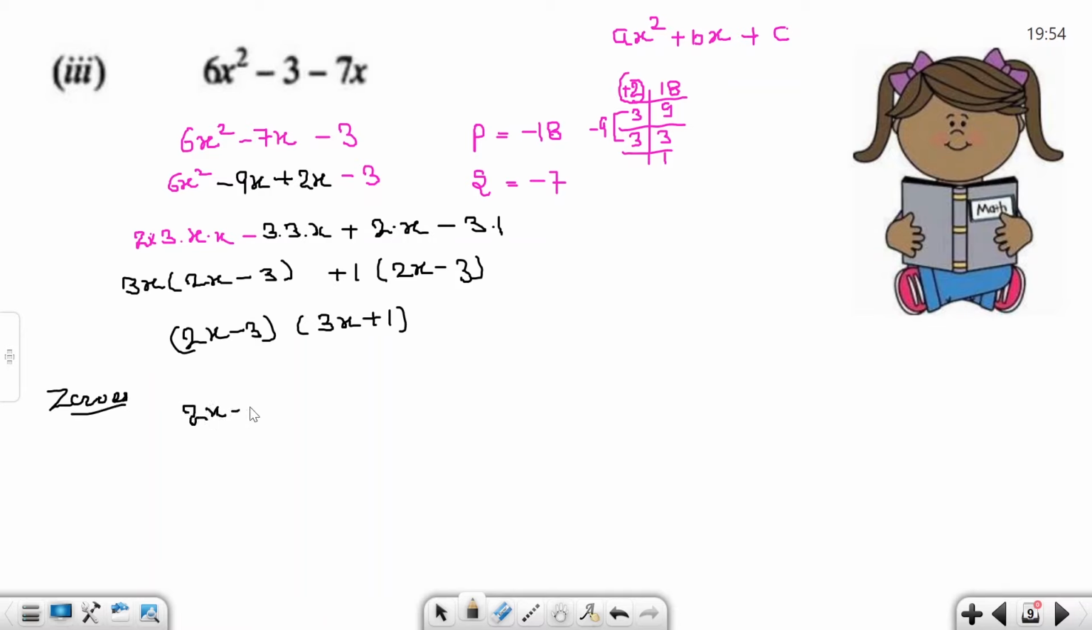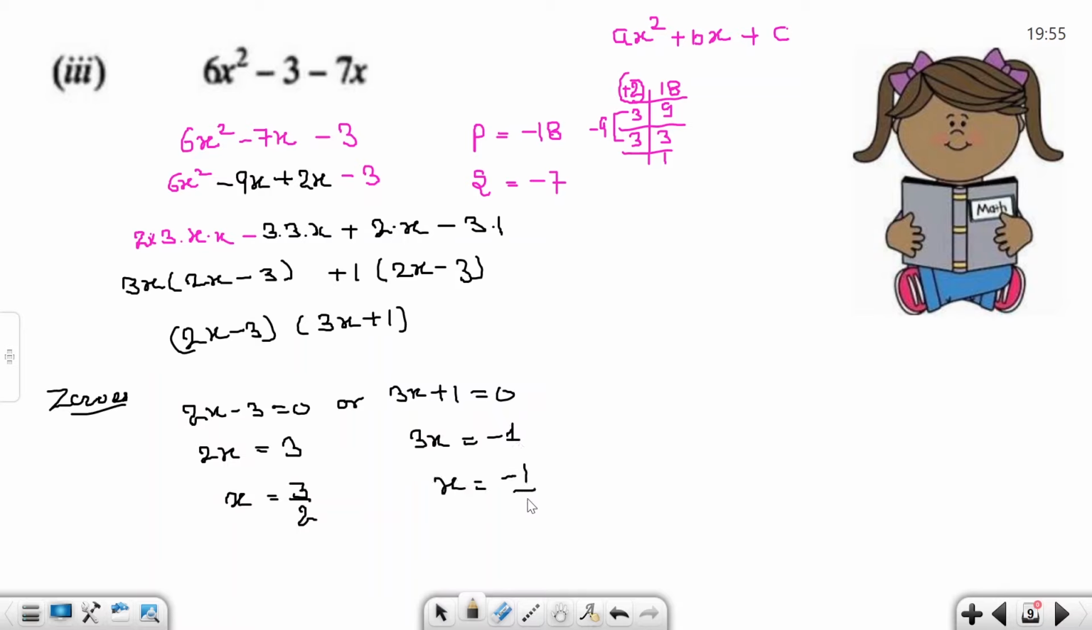Okay, now we find zeros. 2x minus 3 is equal to 0, or 3x plus 1 is equal to 0. 2x, change the 3 to the other side. Now here we change side, left to right. 0 plus 3 means 3. So x is equal to what? 3 divided by 2. Here 3x is equal to 0 minus 1, minus 1. x is equal to what? Minus 1 divided by 3. Okay, we make factors, verify it yourself.